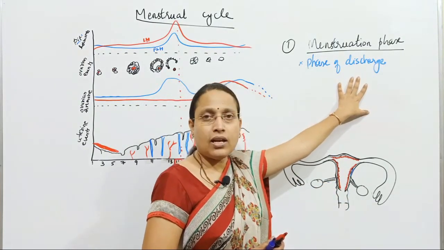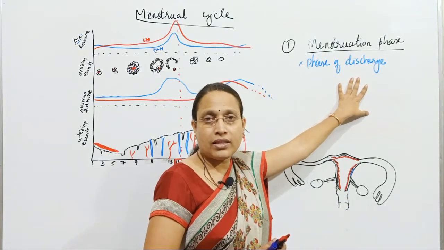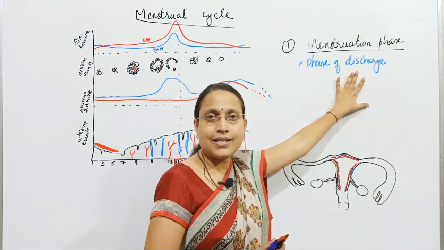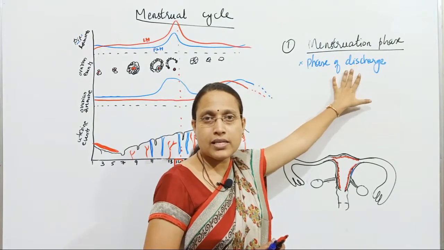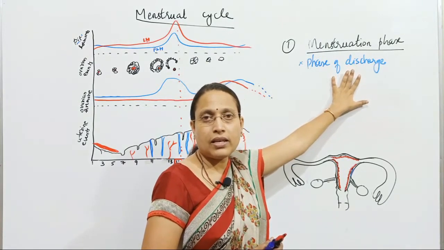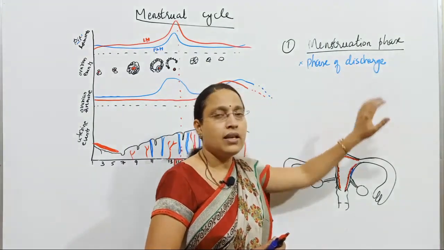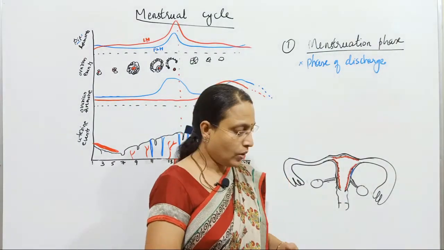And this discharge contains dead endometrial tissues, cell debris, mucus, and blood. These are the various components of this discharge.